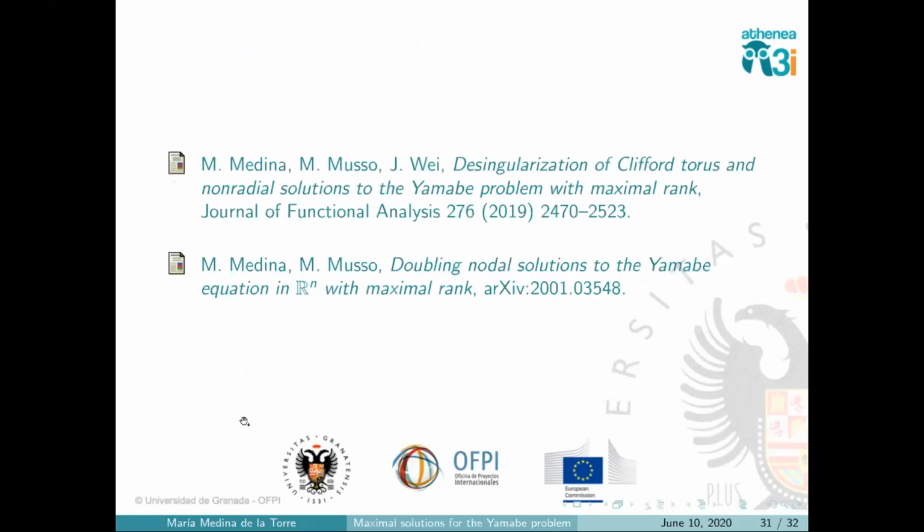And the first part, the case of dimension 4, the even dimension, is contained in this work here. And the case of the candidate for the maximal solution in dimension 3 is contained here. And that's all.